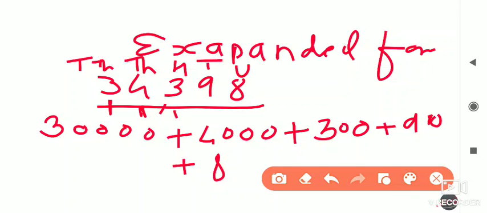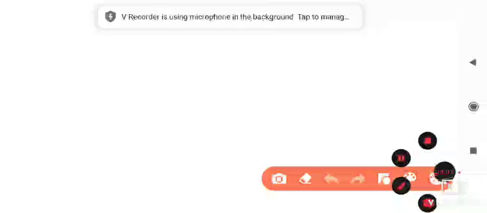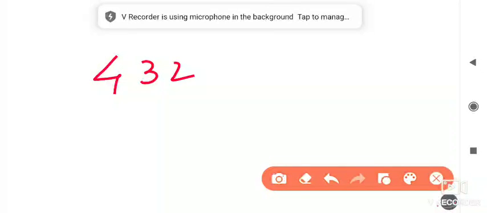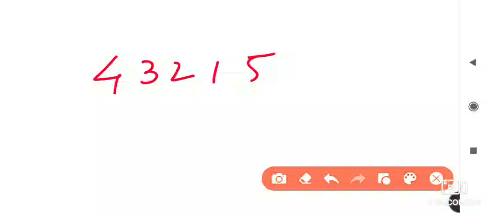Now we will see one more example of expanded form. Expanded forms are actually very easy. I will write one more number for expanded form, suppose 4, 3, 2, 1, 5, 0.